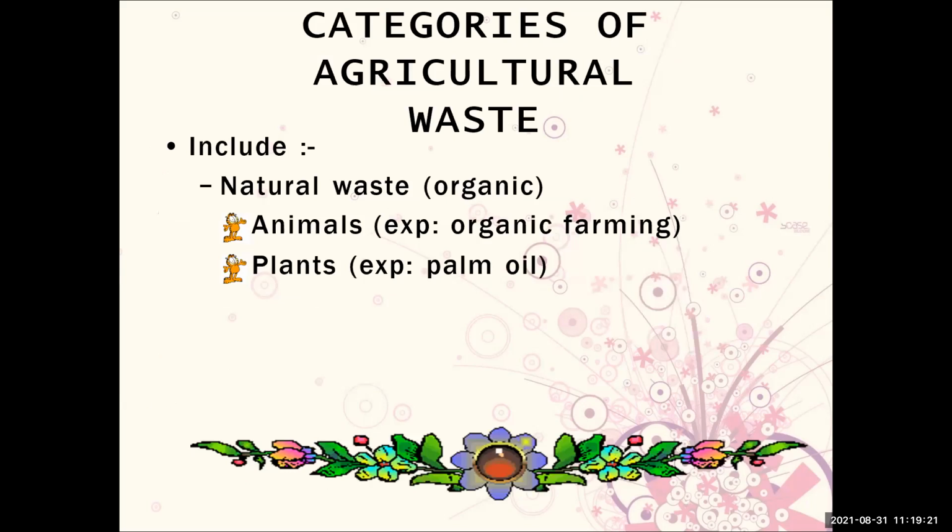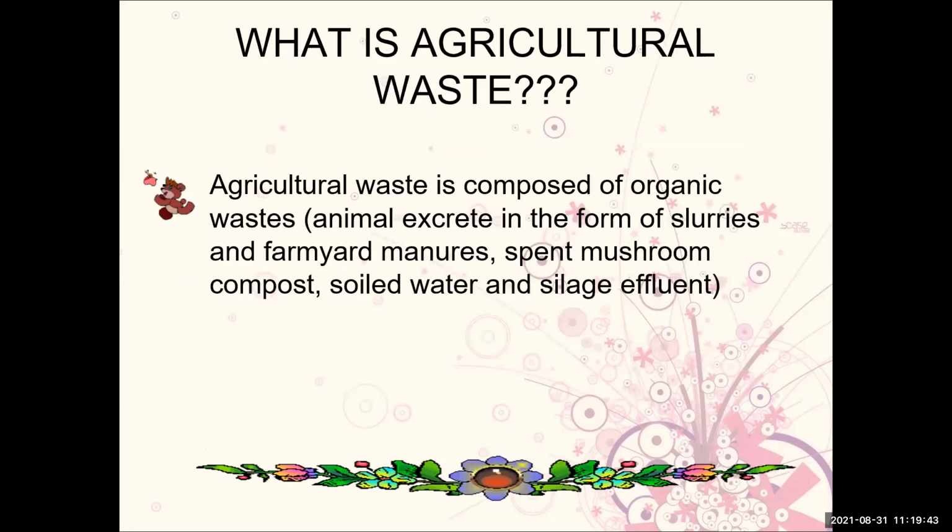In plants, the farming activity, poor road network, lack of classification, inadequate drying technique and storage facilities, and the food spoilage, kitchen generated agricultural solid waste. These are all categories of agricultural waste.